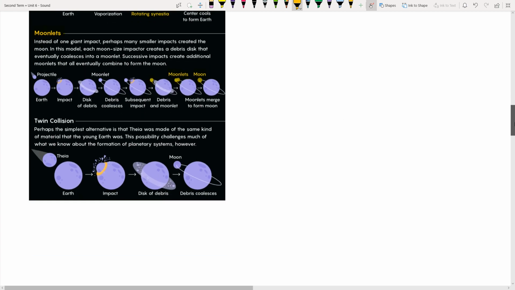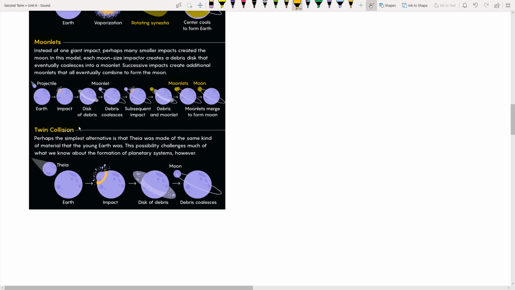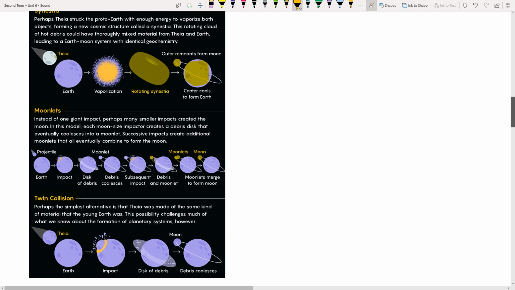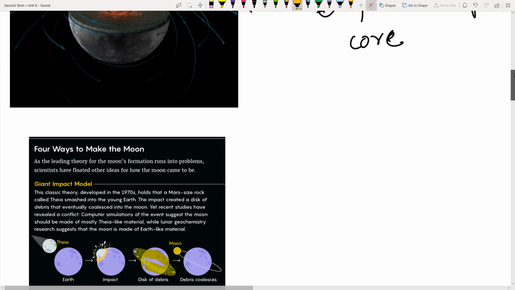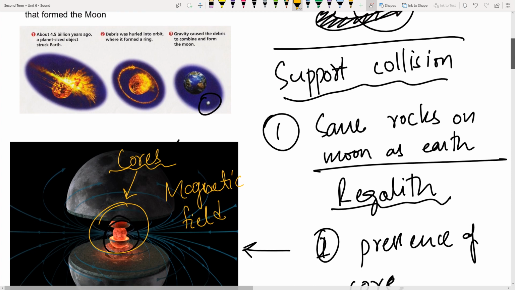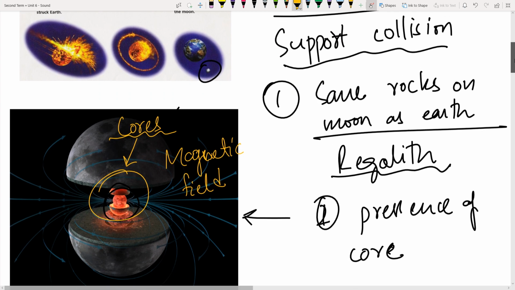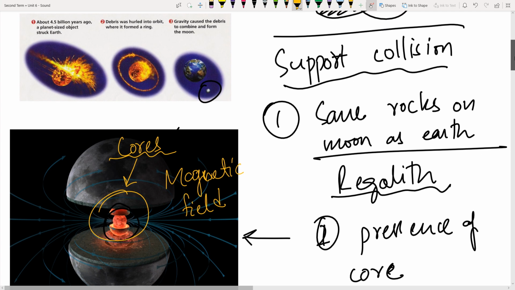Then we have the twin collision theory. This is just like the collision theory, the simplest theory. This possibly has to do with the formation of the planetary system. If this Theia planet had come, then where was this Theia planet formed? So there's another problem: if Theia was there, why was it not orbiting the sun, and instead it collided with Earth? So there are many issues. There are factors that support the collision theory, and there are also observations, or we can say speculations, that do not support the collision theory.